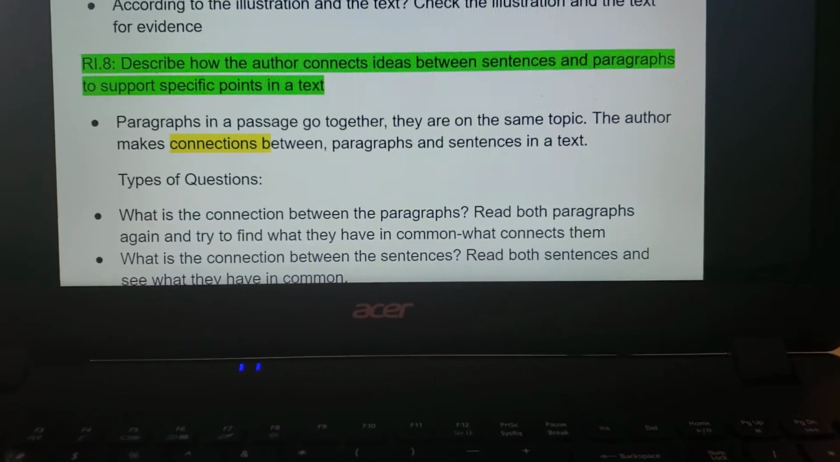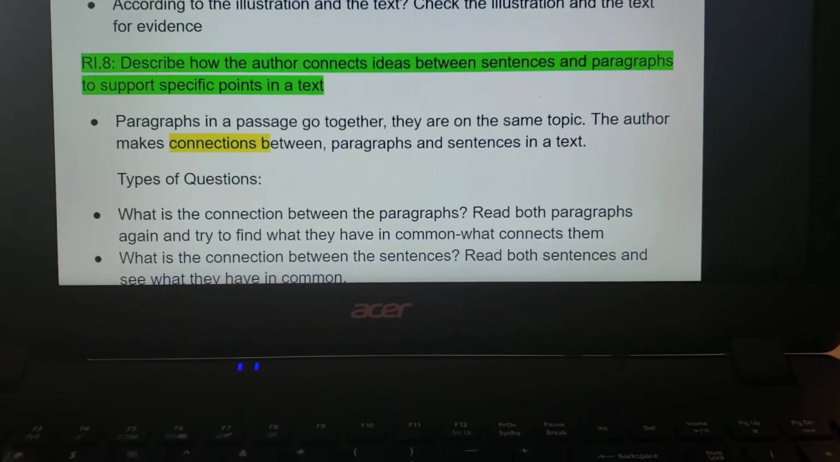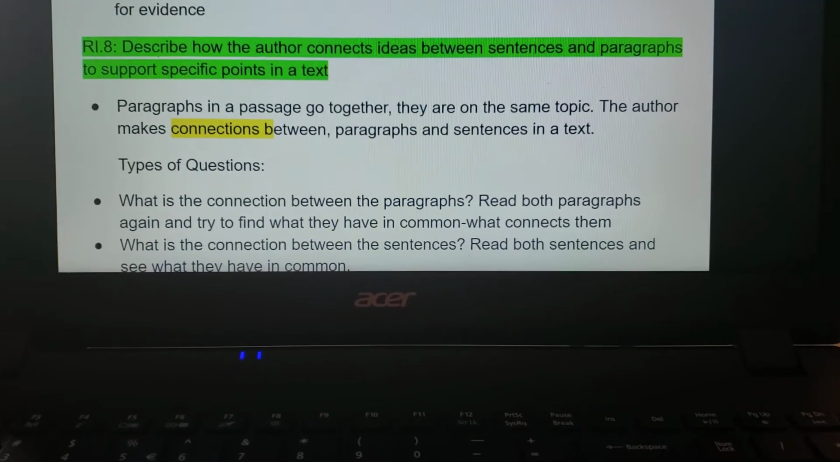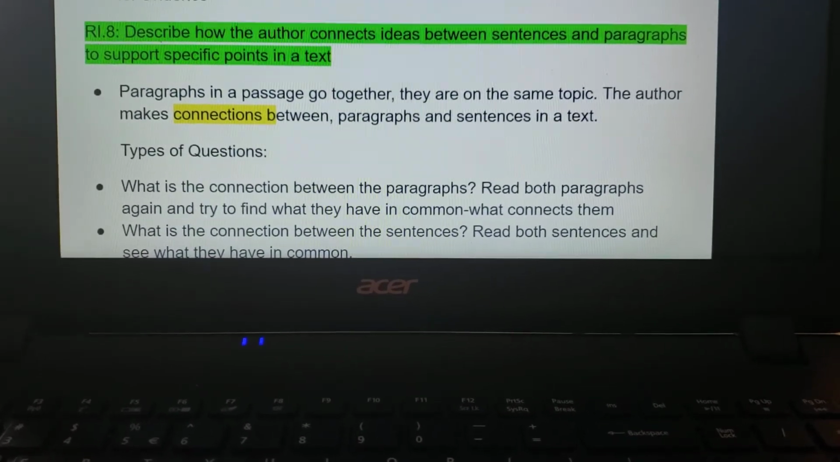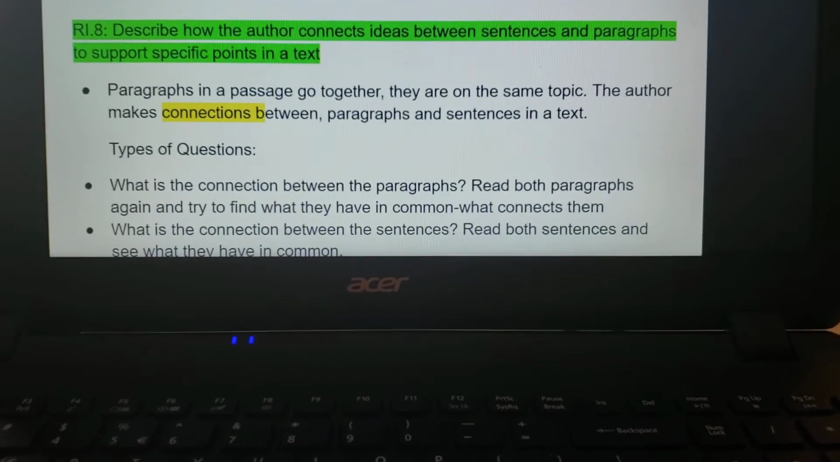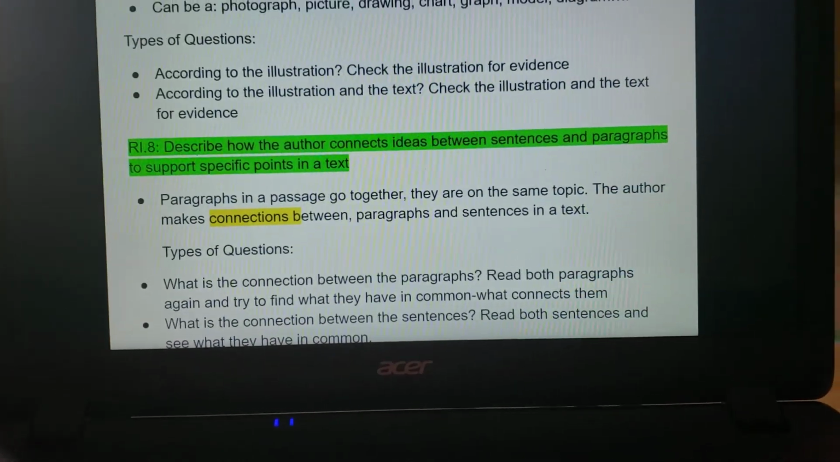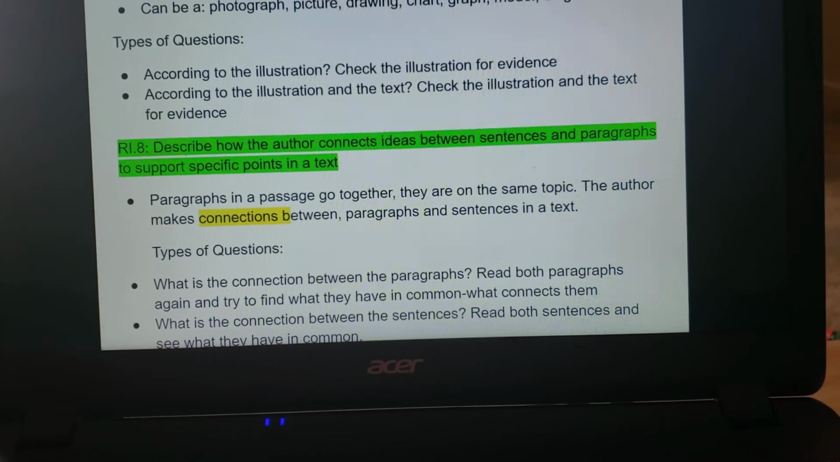How are they similar? How are they different? Are they a cause and effect? Are they a relationship? Is it steps in a sequence, the first thing, the second thing? Does one tell why the next one happens? Those are all connections within nonfiction text. These are all the parts that they'll be asked about in nonfiction.